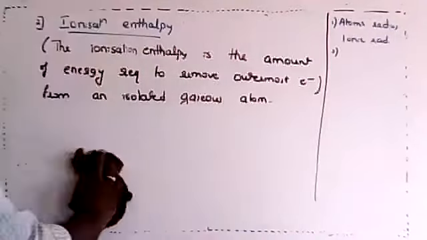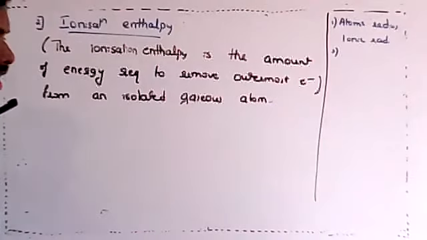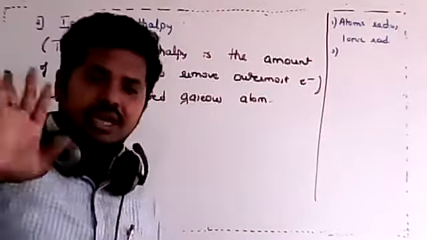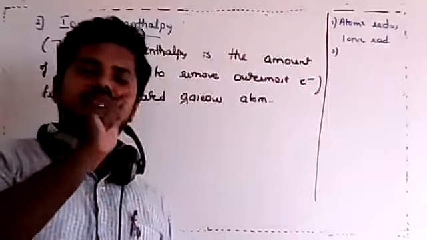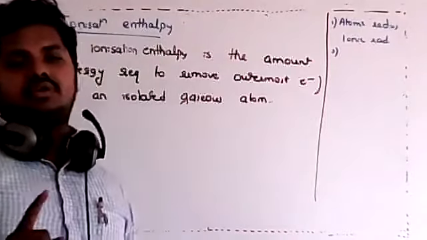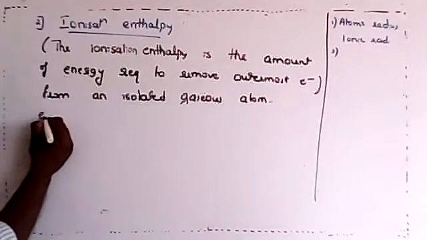If you miss this, it means your definition is wrong. If you remove an electron from anything, it is not ionization enthalpy. You convert it into a gas, then remove the electron, then it is called ionization enthalpy. Let us see the example then.